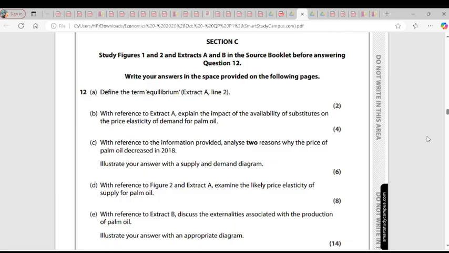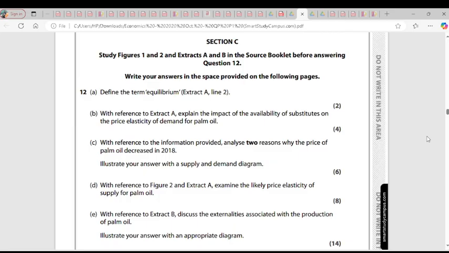So the point is, they said we should define the term equilibrium, but we have to analyze it through the extract A, line 2. So based on the extract A, line 2, equilibrium price, so equilibrium is where both demand and supply meet. That is the point. So it simply means that there's an intersection between demand and supply.